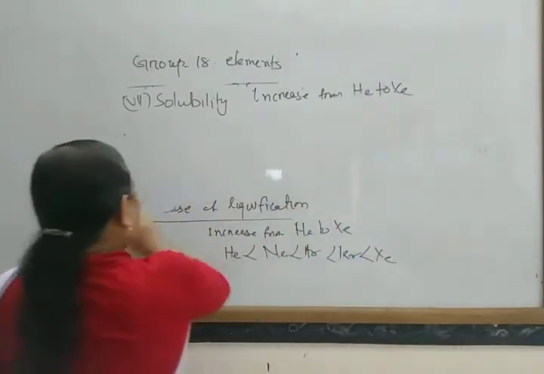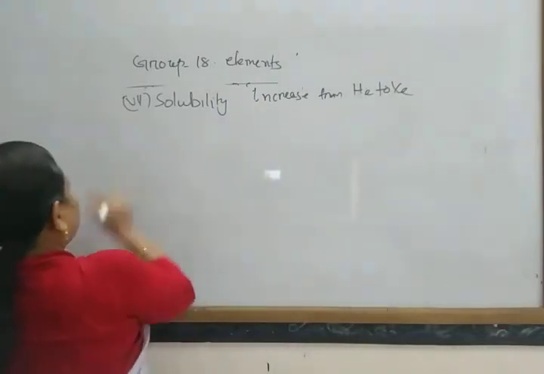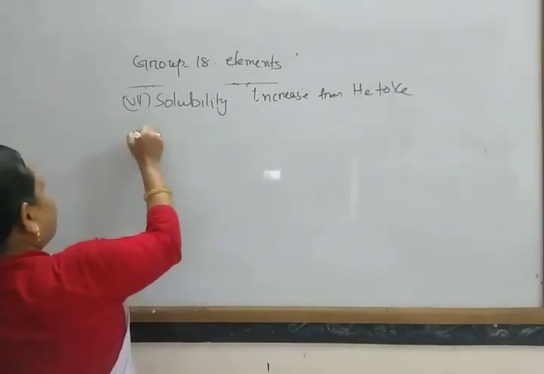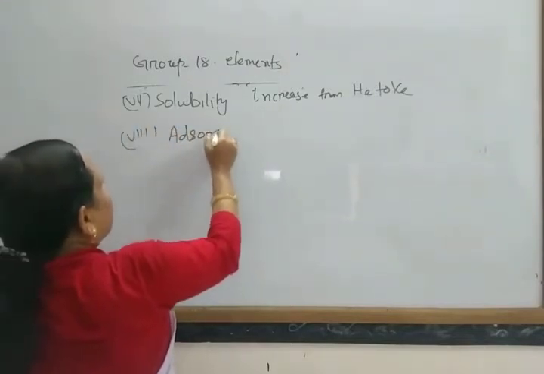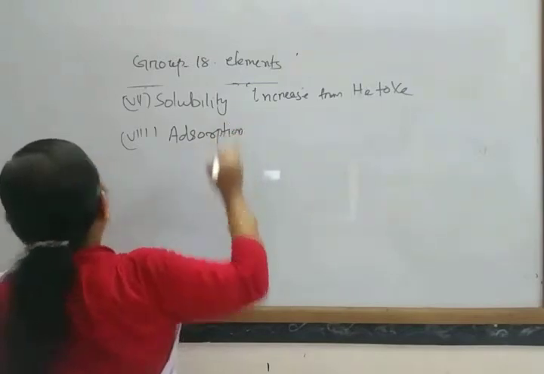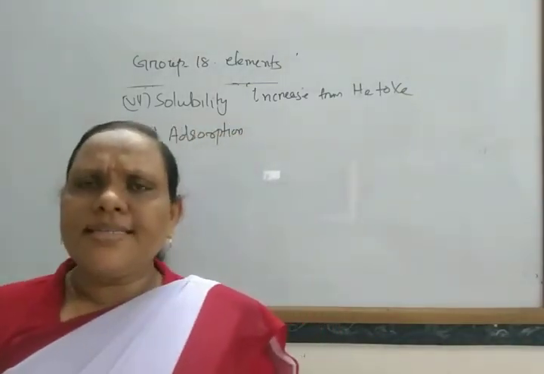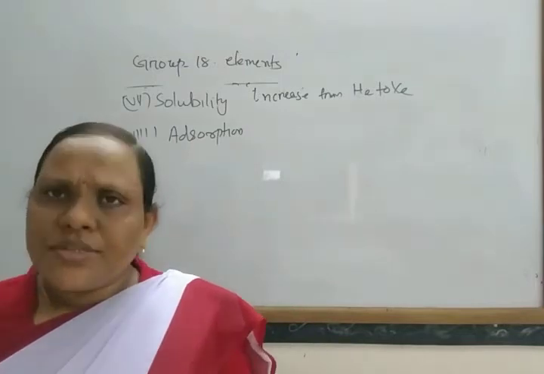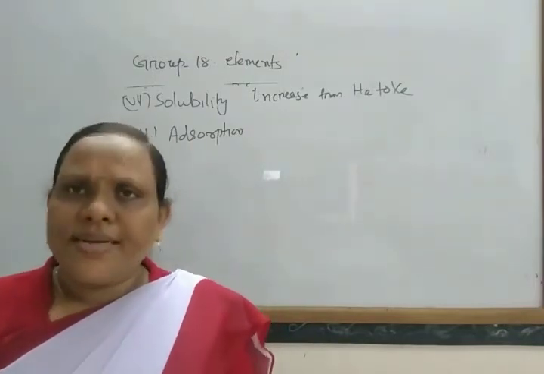Then come to another property, that is adsorption. These gases are generally adsorbed by coconut charcoal, activated charcoal.